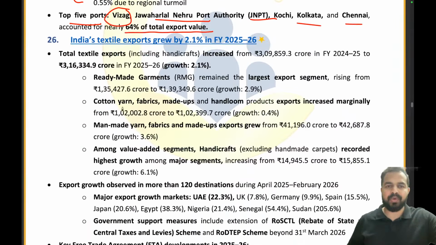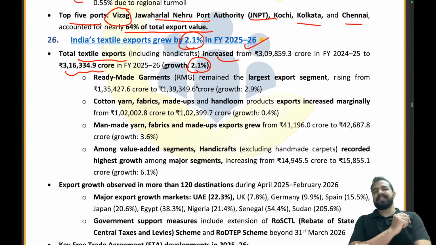India's textile exports grew by 2.1% in fiscal year 25-26. Okay, India's textile exports grew by 2.1%. So a very very important article. This is of the 22nd of April, right? So total textile exports increased to 3,16,334 crore, and we have seen a growth of 2.1%. Clear? So basically this is the main most important data that we need to cover from here.